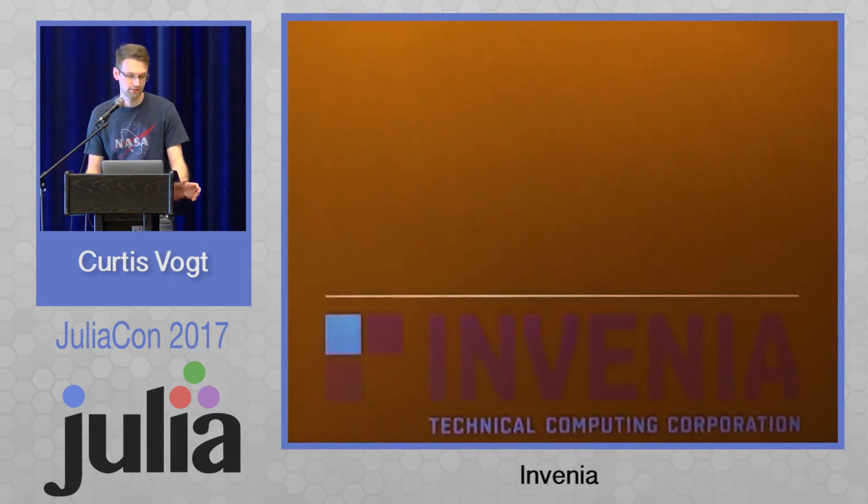Invenia has offices in both Winnipeg, Canada, and Cambridge in the UK. Our primary business is utilizing machine learning to optimize electricity grids. I could probably make a talk on its own about this topic, but today I'd rather talk to you about our transition from MATLAB into Julia and our open source contributions.